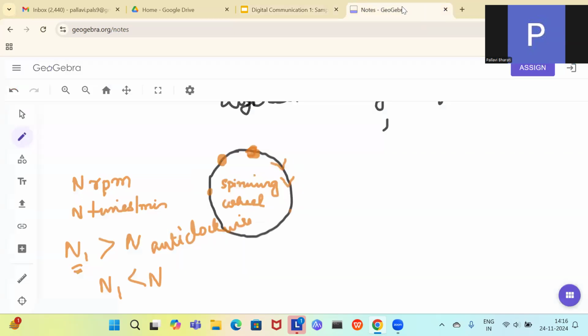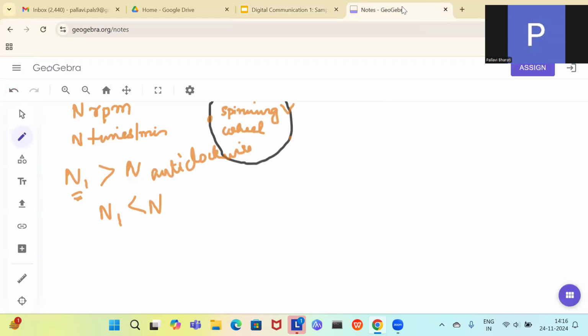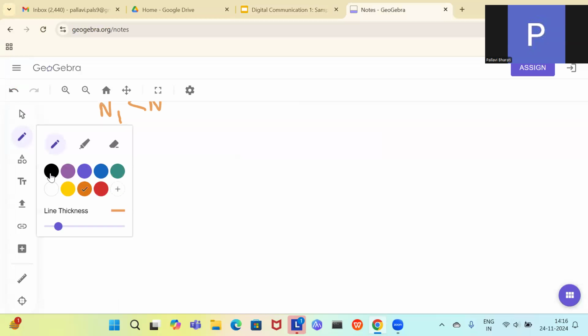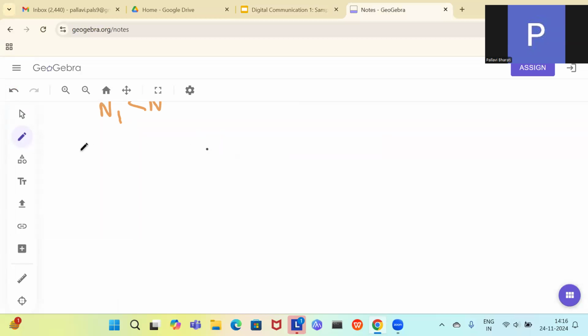Now let us understand this part properly. Say you have a signal x(t) and you are multiplying it with an impulse signal where the samples are Ts seconds apart. So first of all, what is an impulse signal?